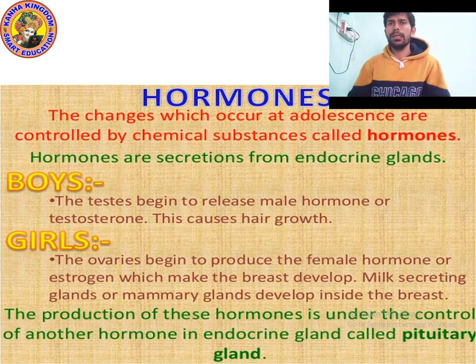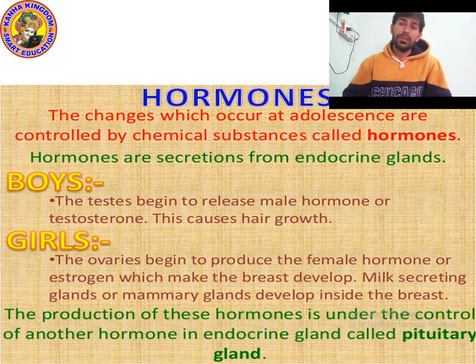And in girls, the ovaries begin to produce the female hormone, estrogen, which makes the breasts develop. Milk secreting glands, or mammary glands, develop inside the breast. The production of these hormones is under the control of another endocrine gland called the pituitary gland.